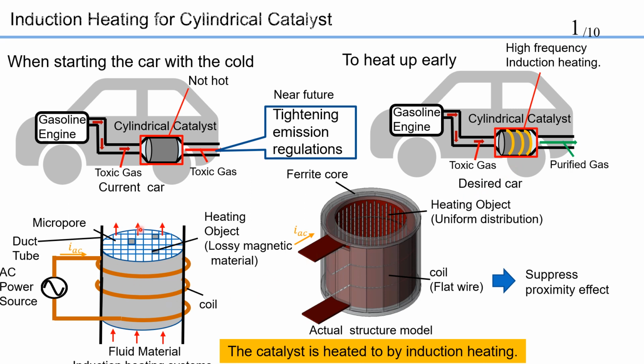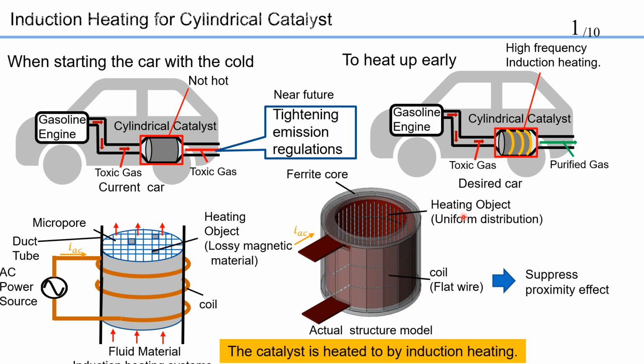Next, I am talking about the induction heating system. The catalyst has a large number of micropores. The surface of the micropores is coated with catalyst powder. Some of the micropores are filled with heating object. This heating object is a loose magnetic material. An eddy current is generated in the heating object by the magnetic field induced from the coil. This eddy current loss heats the catalyst.